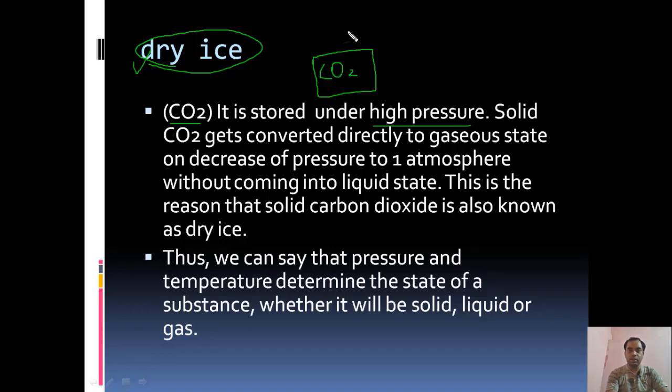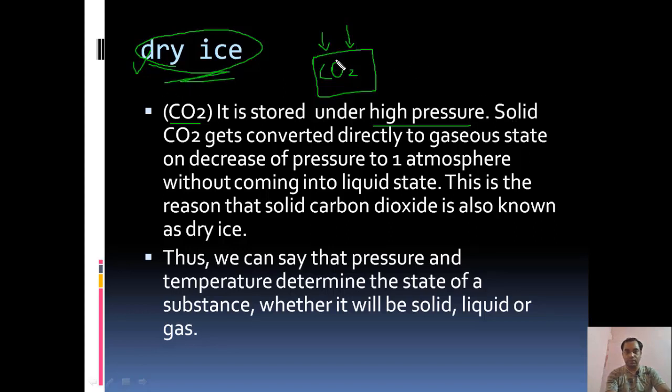If you provide very high pressure, as the volume decreases, initially the gas should convert itself into liquid and finally the liquid should convert itself into solid. But here, carbon dioxide rather than moving into liquid, directly converts itself into solid. That solid carbon dioxide is known as dry ice.